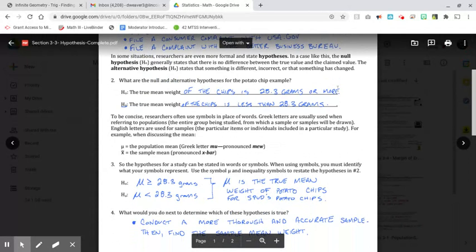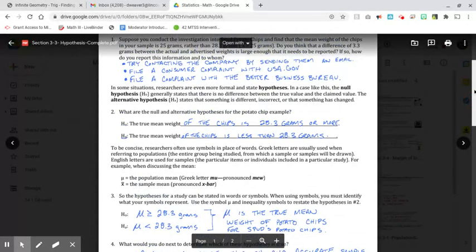In some situations, researchers are even more formal, and they state what we call hypotheses. In this case, there is a null hypothesis. They call that H0, and that generally states that there's no difference and nothing going on. Null is dull, is what they call it. And then there is an alternative hypothesis, which states that something is different, something is incorrect, or something has changed.